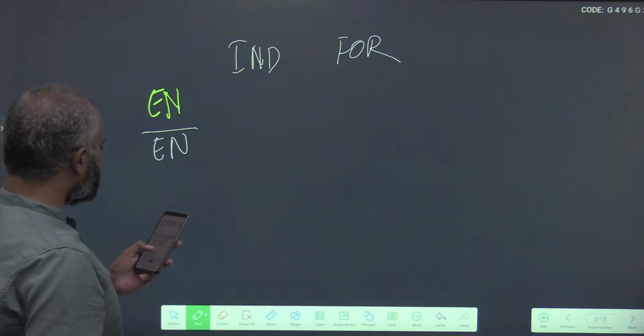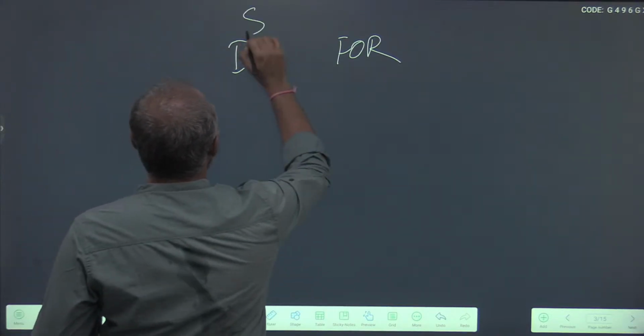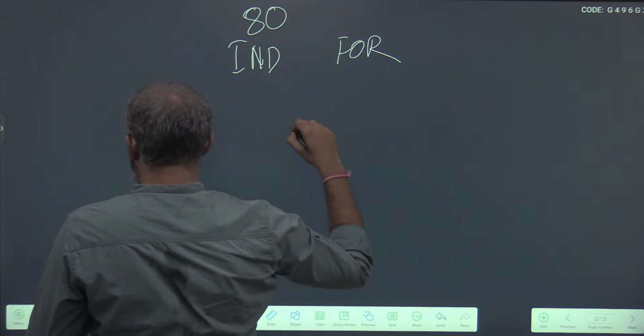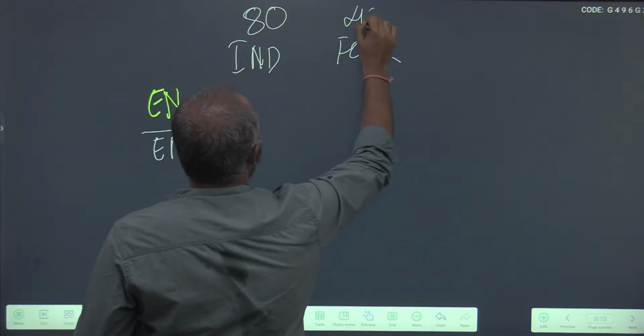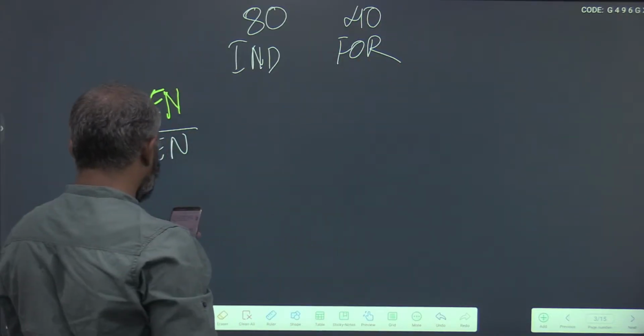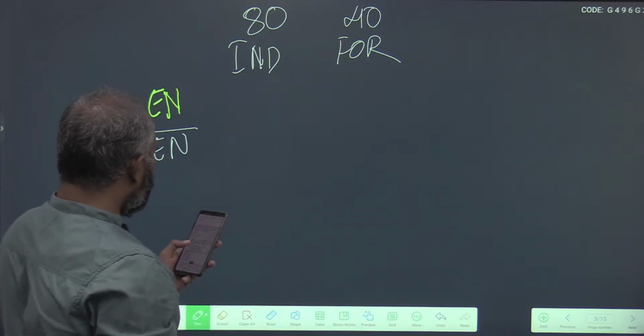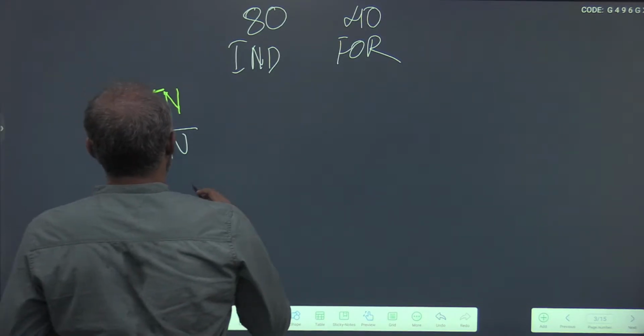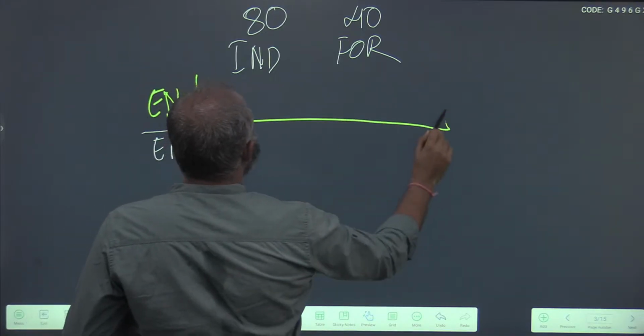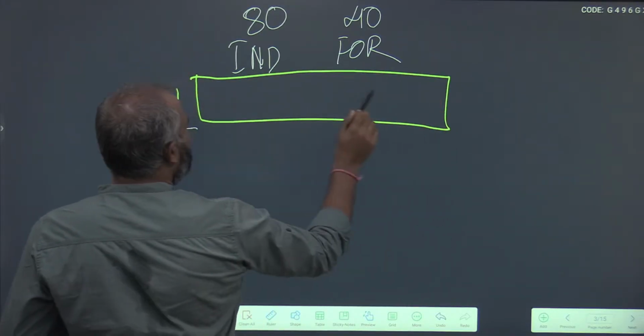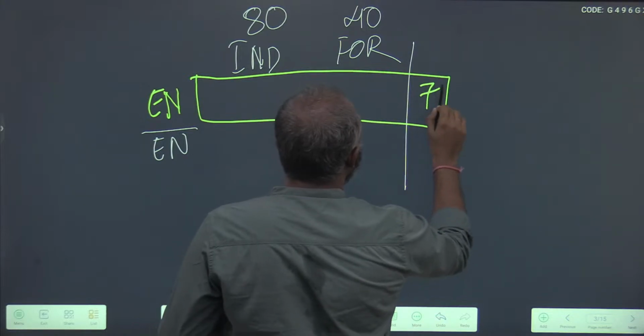In a group of 120 people, 80 are Indians. That means 40 are foreigners. Further, 70 persons in the group speak English. So the total number of people who speak English is 70.